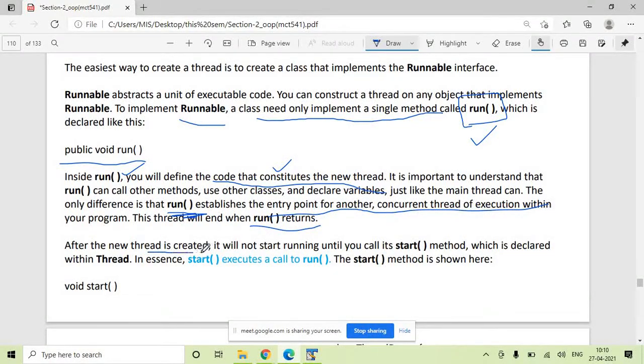After a new thread is created, it will not start running until you call the start method. So normally how this works, you create a new thread, and you give a call to the start method. What is the function of the start method? The start method will make your thread ready for execution. It will not start the execution. The start function gives a call to run. It means start the thread.